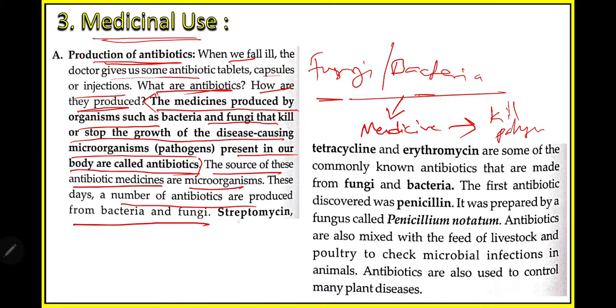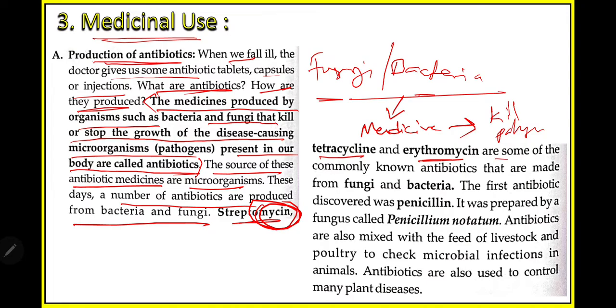What are these? Common examples: streptomycin. You have heard some common names like erythromycin, azithromycin, tetracycline, streptomycin. If you have any fever, you go to the shop, it will be azithromycin. So this is an antibiotic. Remember, this term mycin is for antibiotics: streptomycin, erythromycin. Whenever you get any term ending with mycin, remember it is an antibiotic.